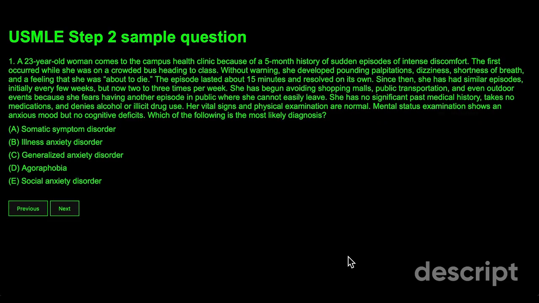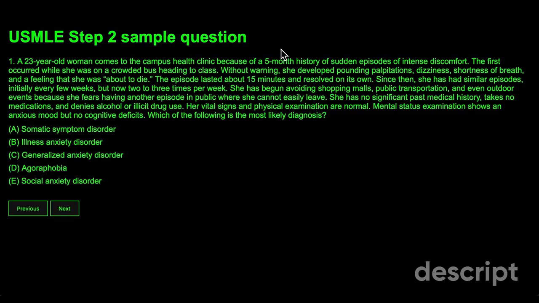Okay, we have a very easy USMLE Step 2 psychiatry question. A 23-year-old woman comes to the campus health clinic because of a 5-month history of sudden episodes of intense discomfort. The first occurred while she was on a crowded bus heading to class. Without warning, she developed pounding palpitations, dizziness, shortness of breath, and a feeling that she was about to die.